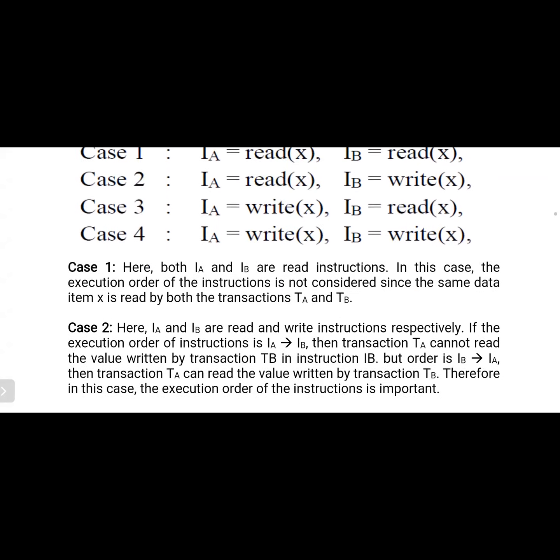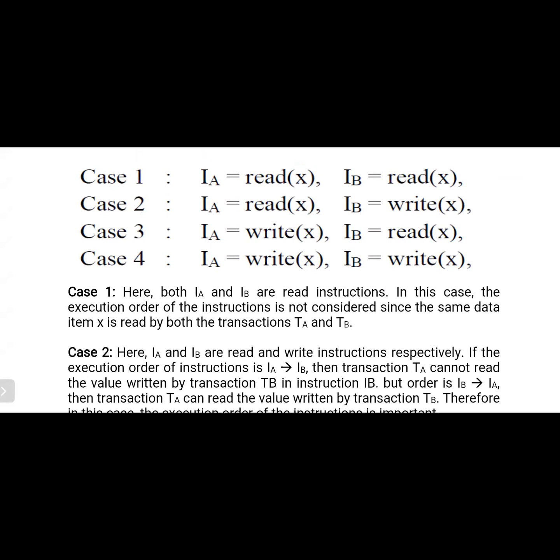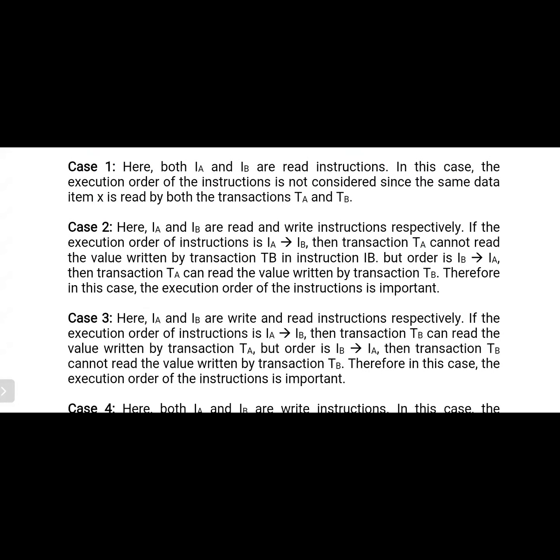Now, what is the second case? IA performs the read operation, IB performs the write operation. So IA and IB are the read and write instructions respectively. If the execution order is IA to IB, what does it mean? The operation of IA is read, and the operation of IB is write. So after reading, if we perform changes, there is no problem. Am I right or not? If you perform any type of changes after reading the data, there is no problem actually.